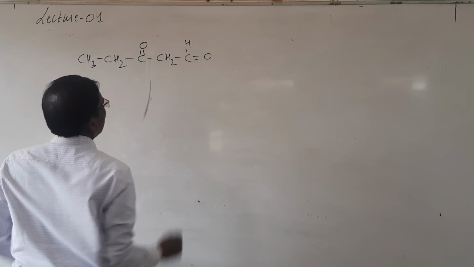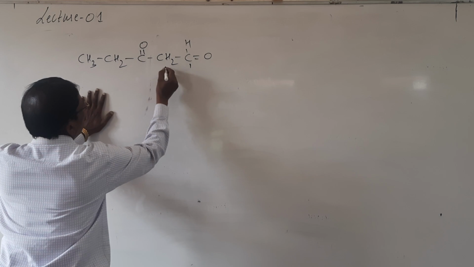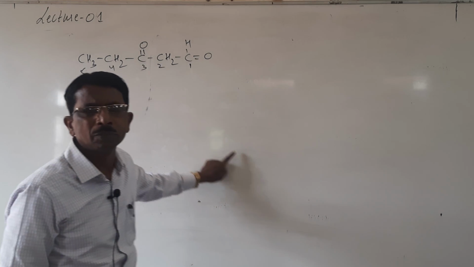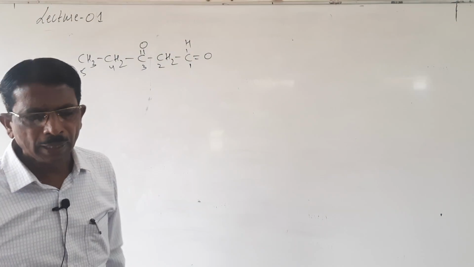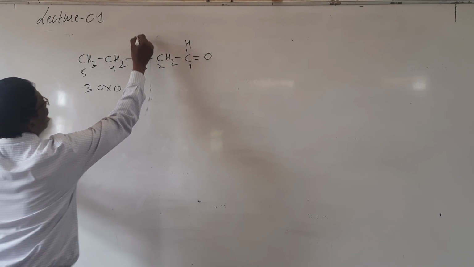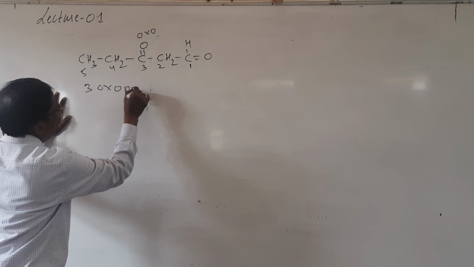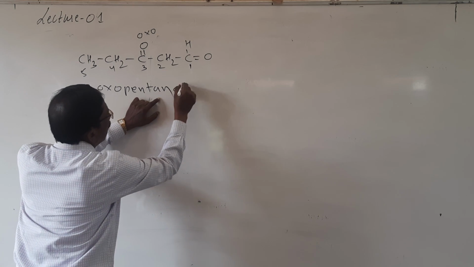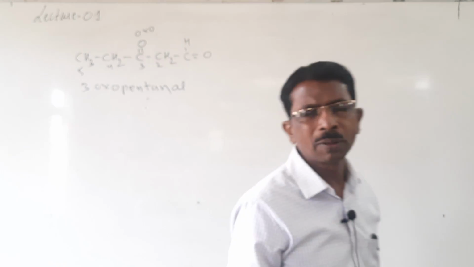Look here, it is an aldehyde group. Aldehyde group has higher preference as compared to this ketone. 3, 4, 5. Two functional groups are there, as was already discussed in PUC first year. So here this is called oxo. So 3-oxo, pentane, and then E is replaced by AL. It is called a pentanal. 3-oxopentanal.